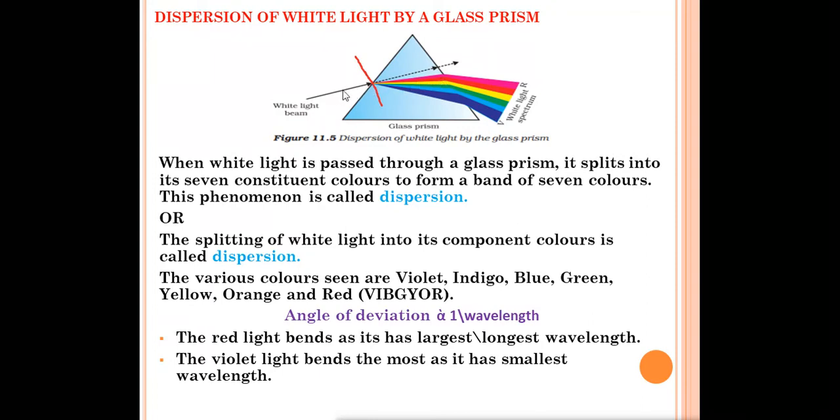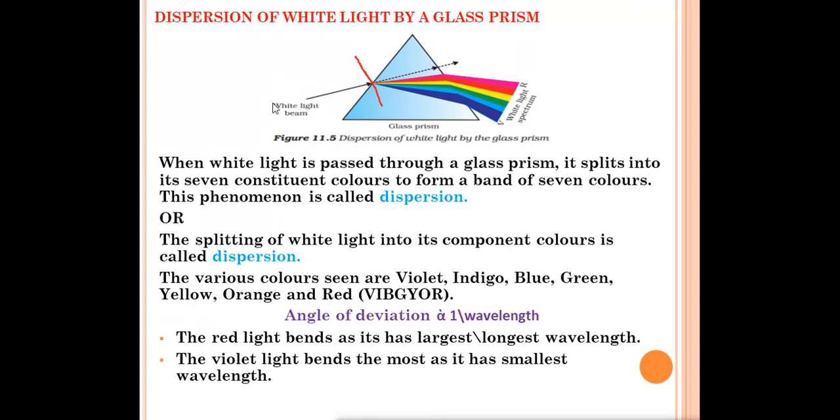The white light will split into 7 colors. After passing through the glass prism, it splits into 7 colors, and the band of 7 colors can be obtained on the screen. That band of 7 colors is called the spectrum. So what are the colors we get after the splitting of white light? Violet, indigo, blue, green, yellow, orange and red. These 7 colors are called the spectrum.